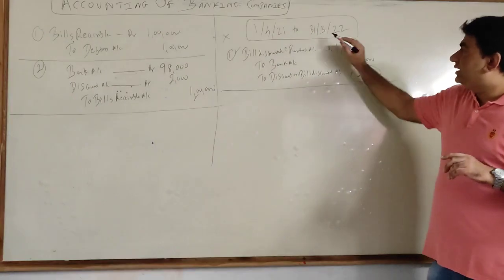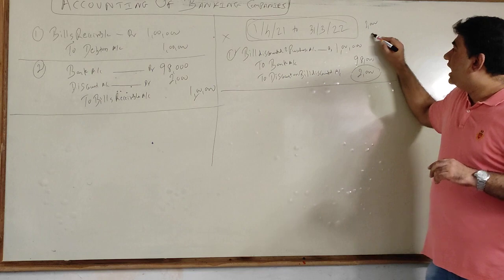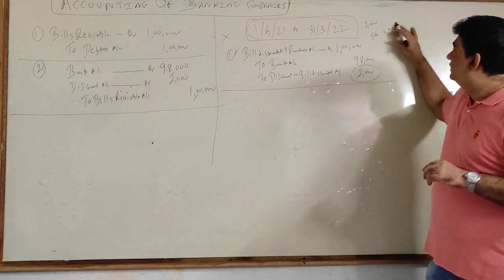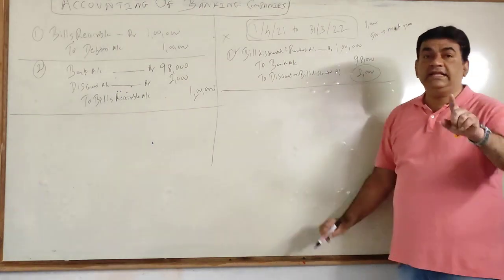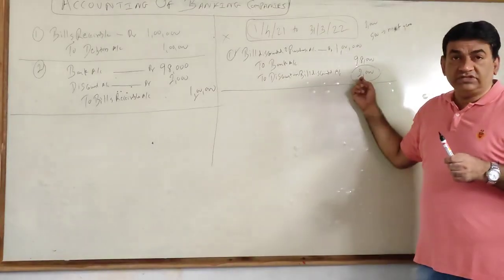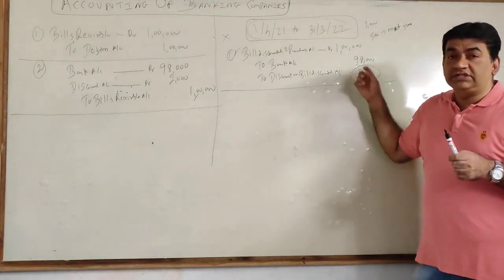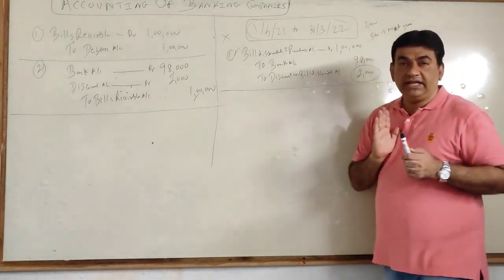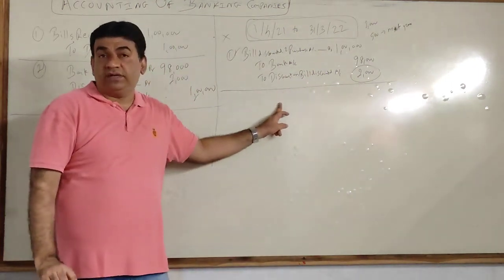Now, I am just assuming this is my year. I have received 2000. Out of that 2000, 500 is the income for next year. So what do I have to do? This 2000 is the income I have credited, but out of this 2000, 500 belongs to the next year. So can I say my current year's income is only 1500? So I'll have to remove it from here.